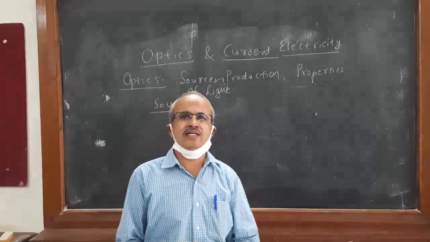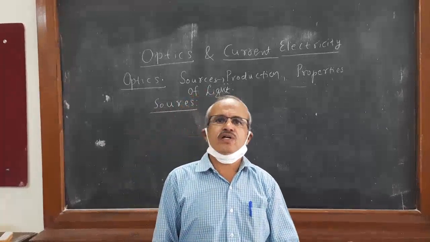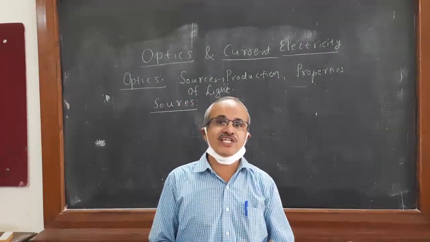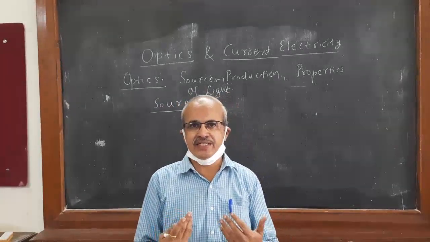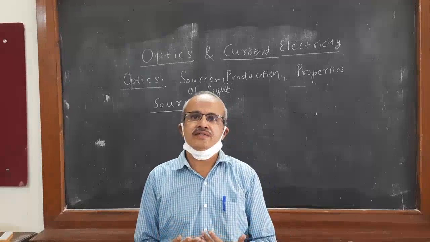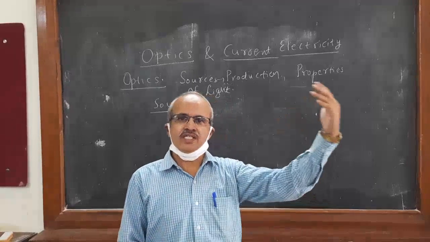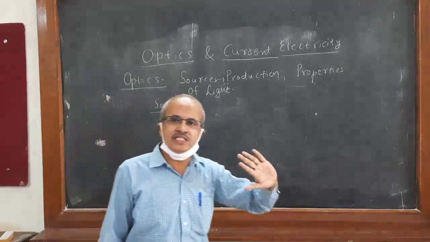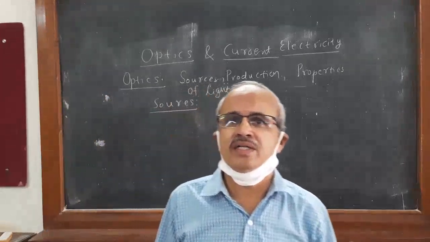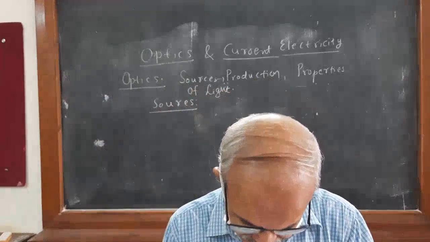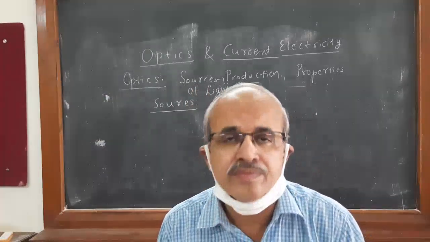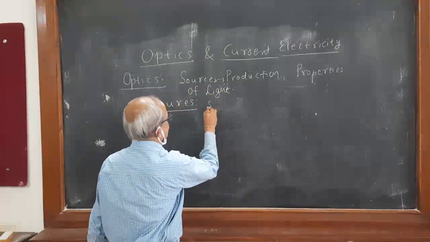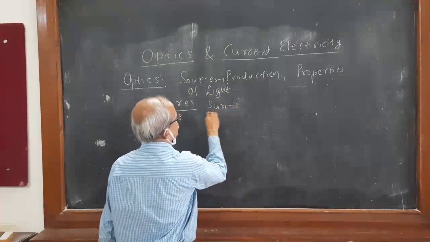It is a natural source of light, because we are naturally getting the light energy from the sun. So that is the source. The first source is naturally available light energy. It is called the sun. The sun is the source of energy.